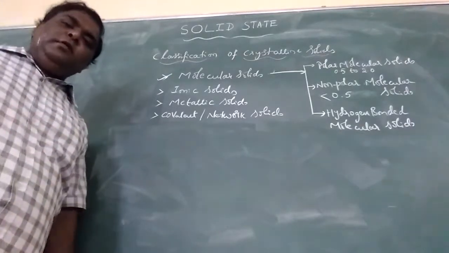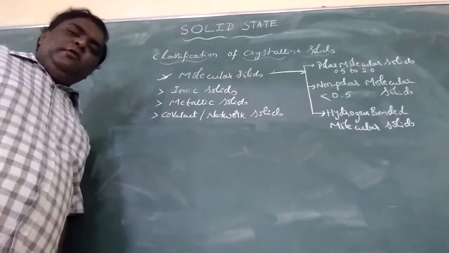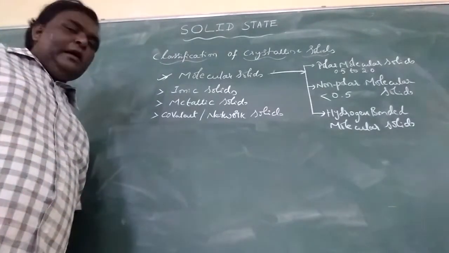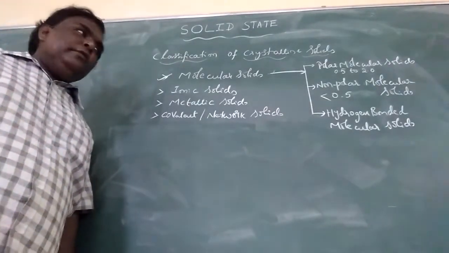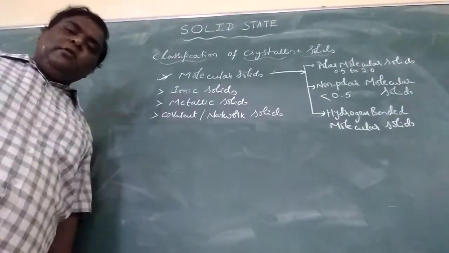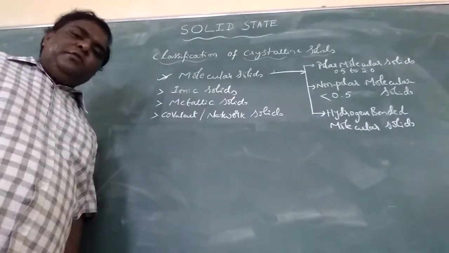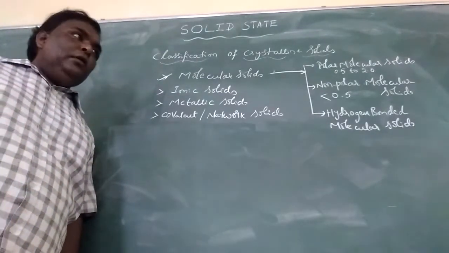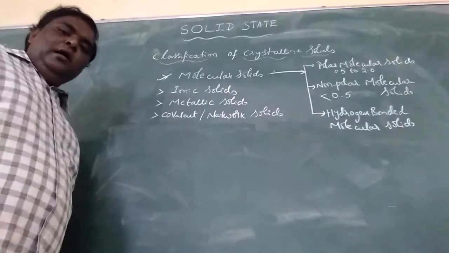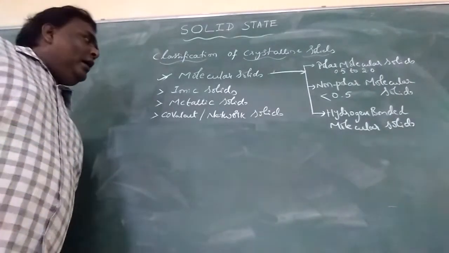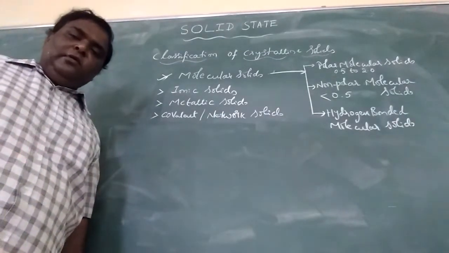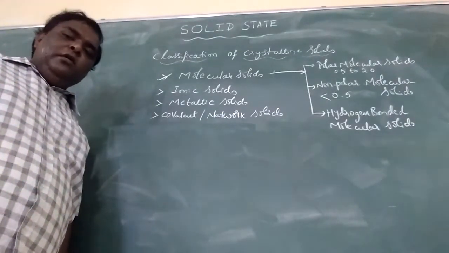Students, after the classification of solids and the differences, now I am going to start the classification of crystalline solids. The classification of crystalline solids is mainly based on the ionic bond, van der Waals forces, covalent bond, and metallic bond. There are four types: molecular solids, ionic solids, metallic solids, and covalent or network solids. First is molecular solids.